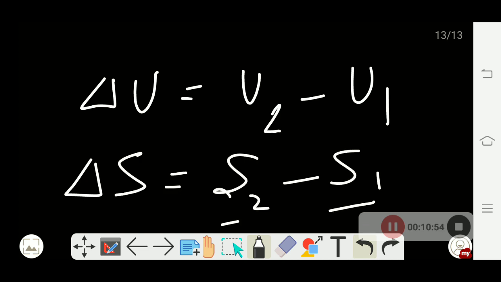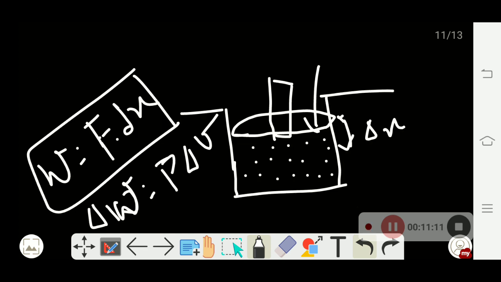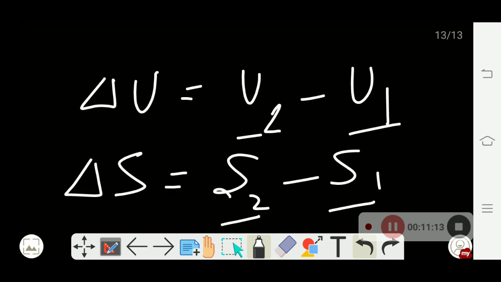This is the initial, this is the final. So these are state functions, depending on the state only, final state or initial state. I hope the concepts of zeroth law, temperature, extensive and intensive quantities, path function, and state function are clear to you.